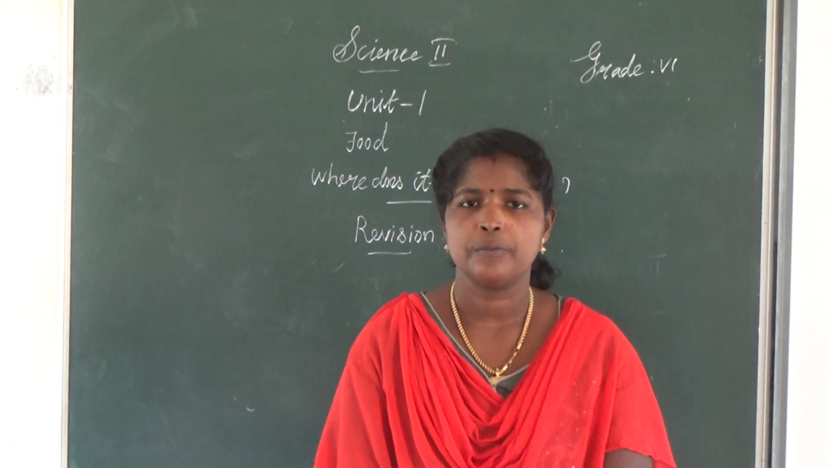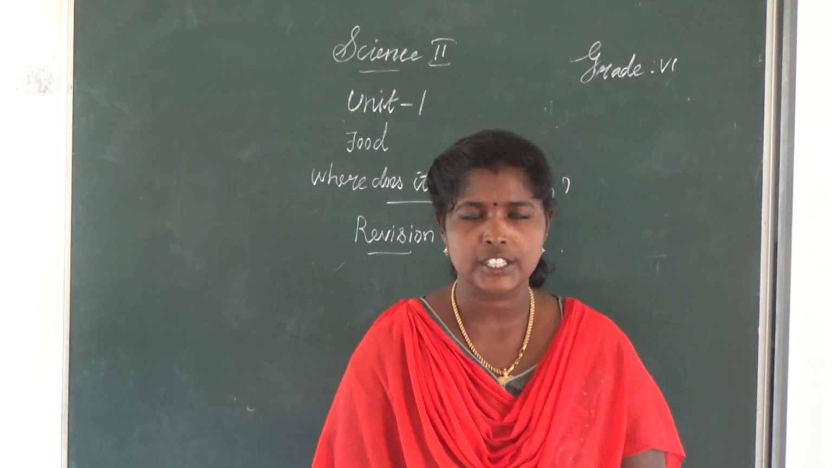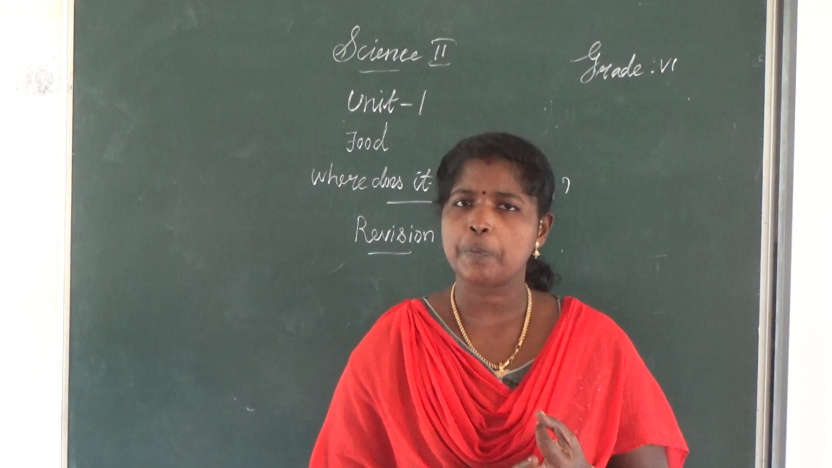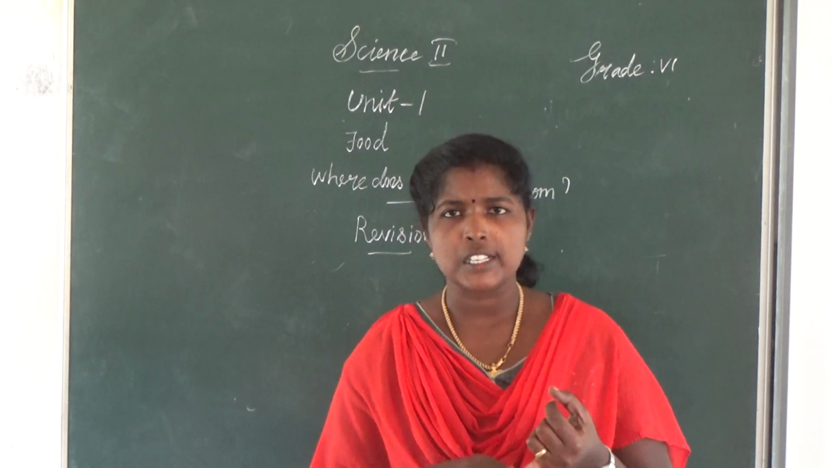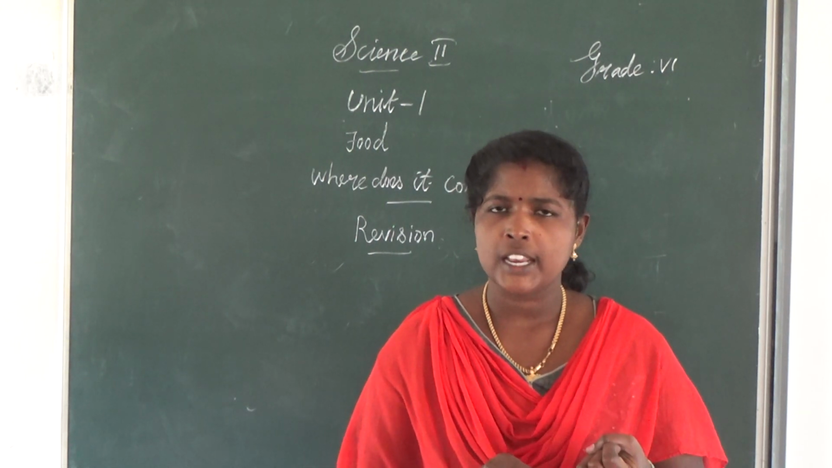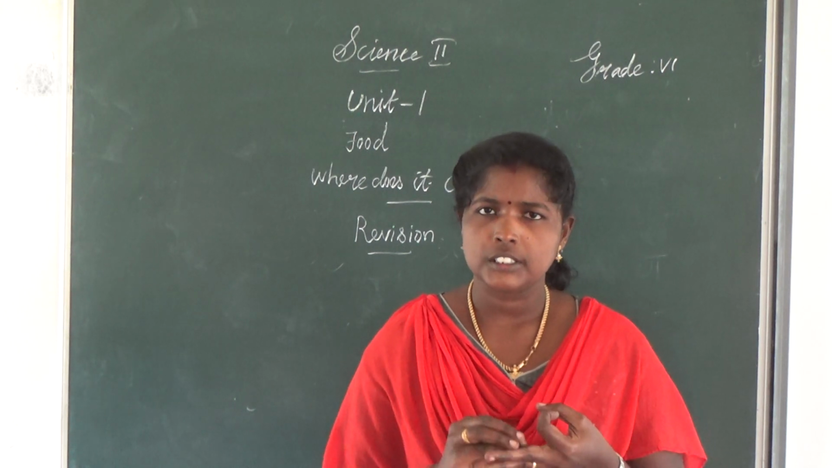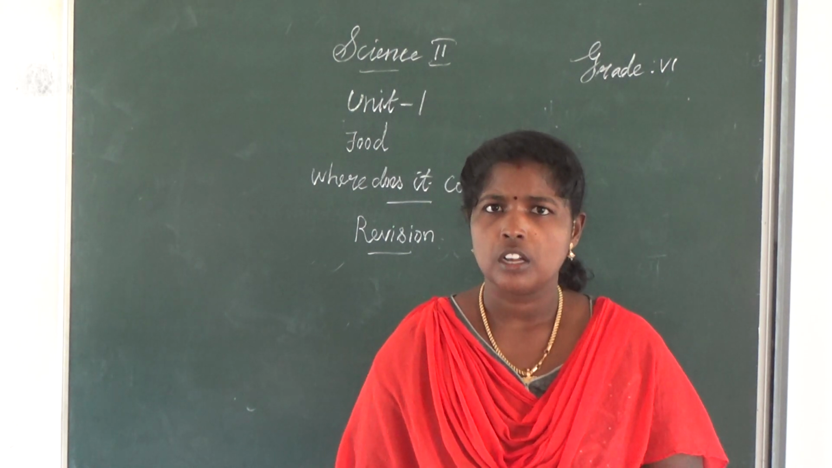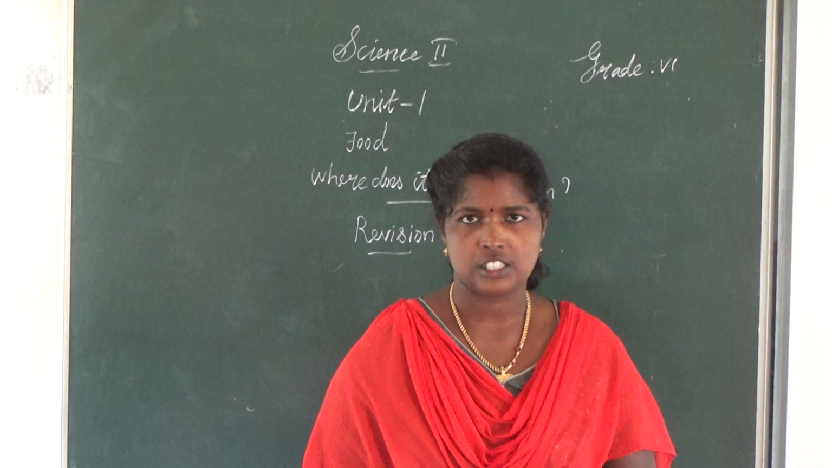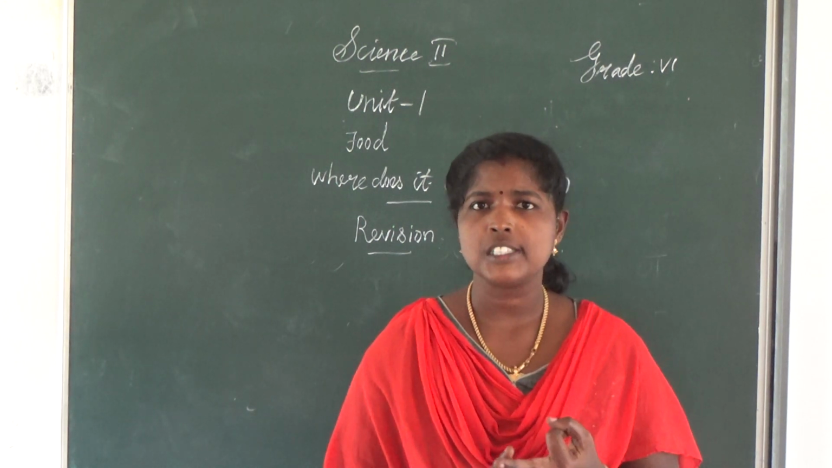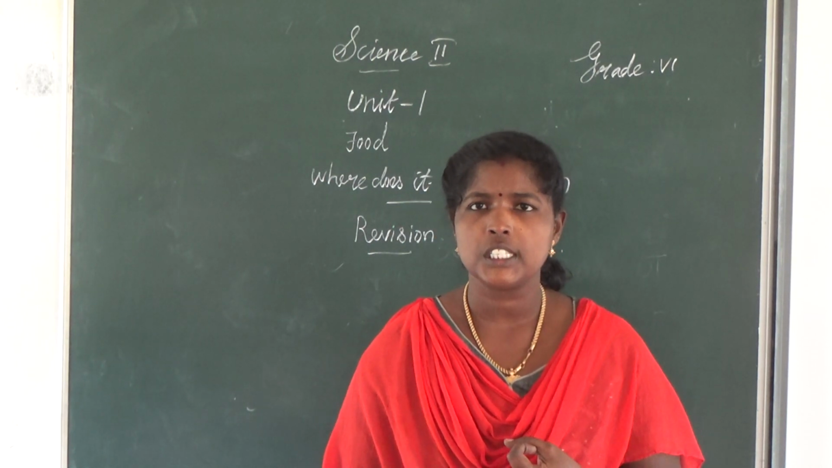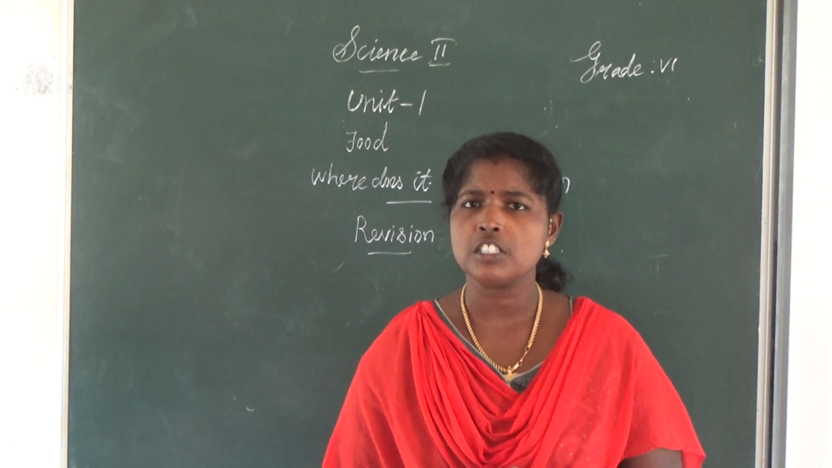Then next, seeds. What are the types of seeds? Pulses, cereals and spices. Mung bean, chickpea, black gram, toor dal all come under the category of pulses. Wheat, rice, maize come under the category of cereals. Cinnamon, cardamom, black pepper, fenugreek seed come under the category of spices.